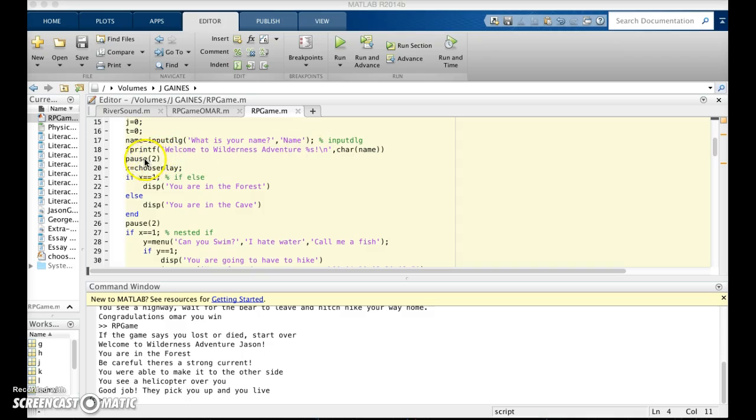And we also put in pauses throughout the game in some spots, so you have a couple seconds before a menu just pops up in your face. Helps to slow the game down a little bit, make it a little bit more fun to play.